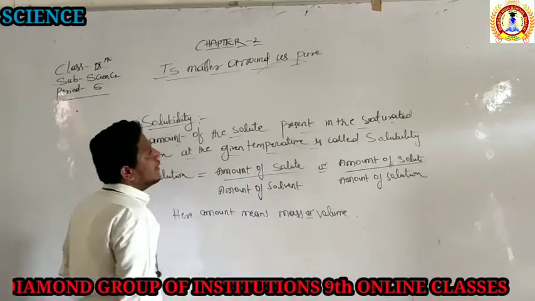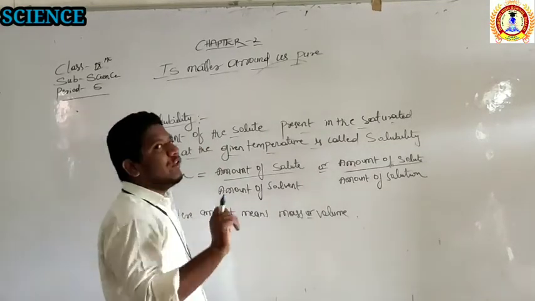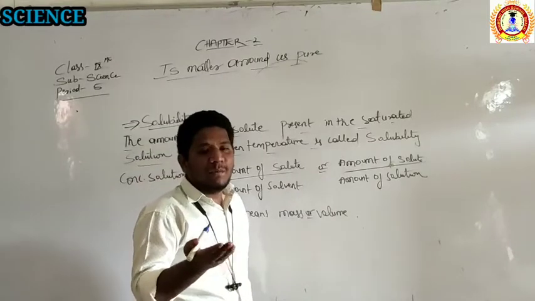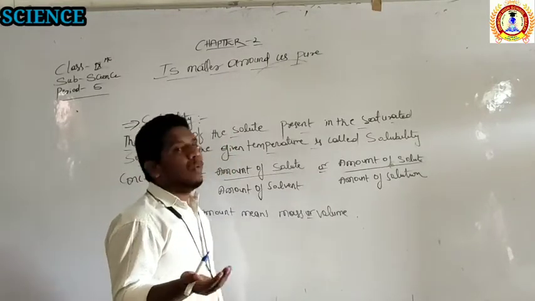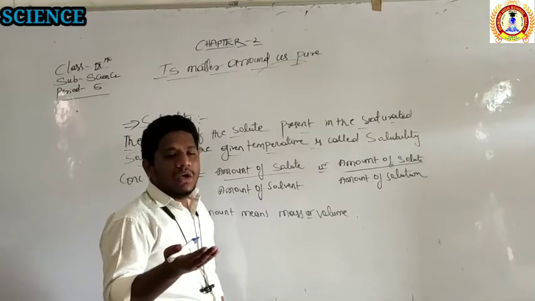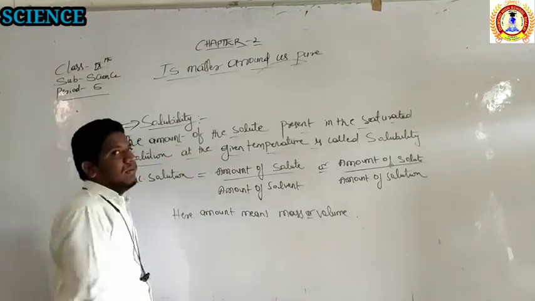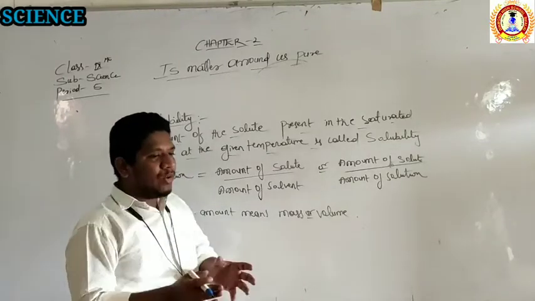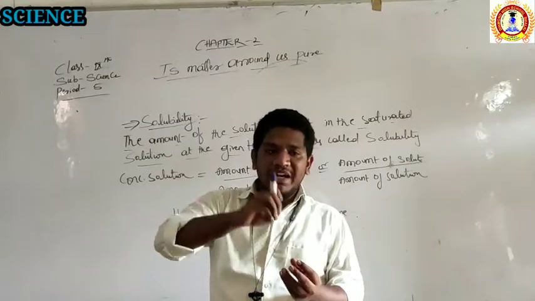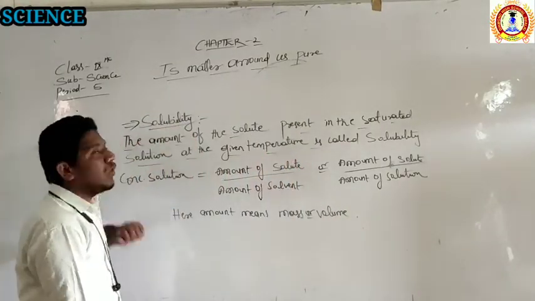That is, the mass of the solute, how many grams or milligrams are there. This mass of the solute present in the saturated solution is called its solubility.